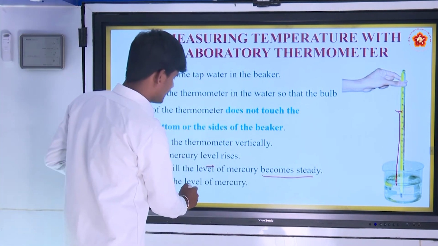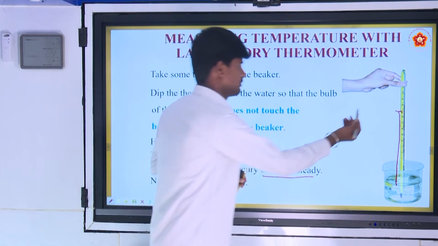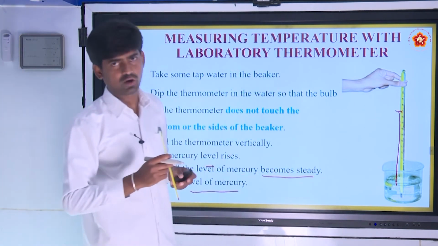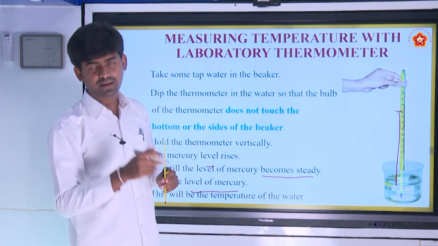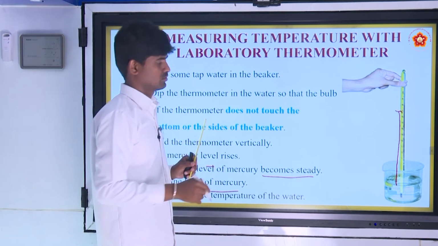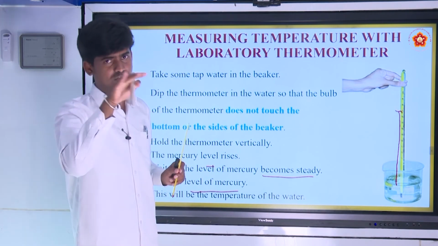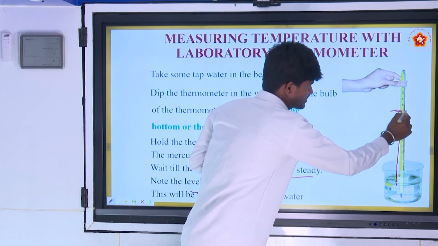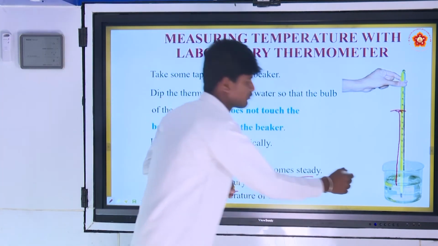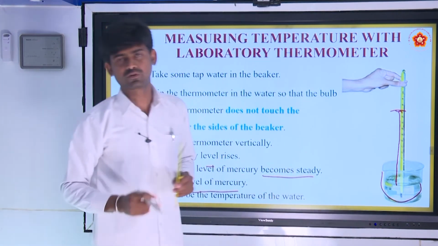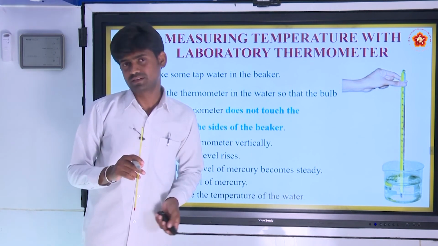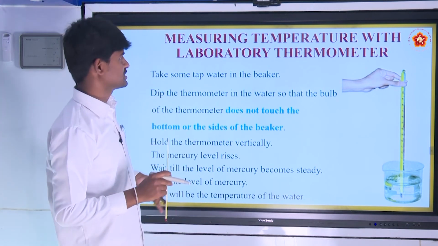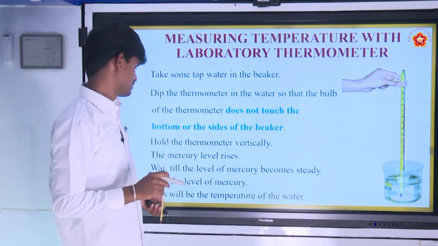Then note the level of the mercury. It may be 70 or 80, whatever it may be. Note down the level of mercury. This will be the temperature of that water. That is the steady temperature, meaning it is constant. That is the temperature of the water in the beaker. This is the reading of the thermometer. This is how to measure the temperature with the laboratory thermometer.